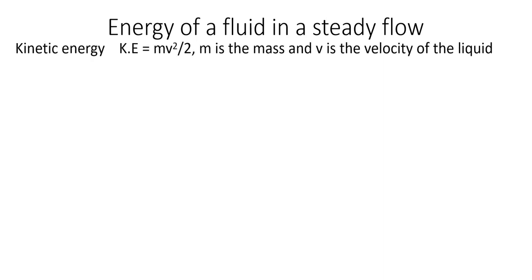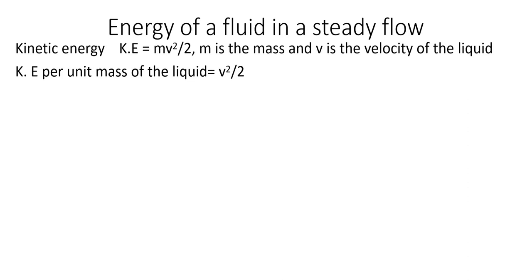And now we will discuss the energy of a fluid in steady flow. There are different types of energy that you have already studied: kinetic energy, potential energy, and one more energy that you will study here, that is pressure energy. First of all, we will discuss what is meant by kinetic energy. Kinetic energy is the energy associated with the motion of the liquid, and the expression of kinetic energy is given by half m v square, where m is the mass of the liquid and v is the velocity of the liquid. That you already know.